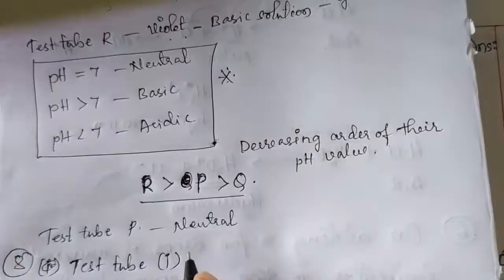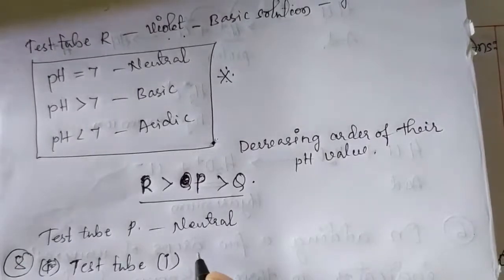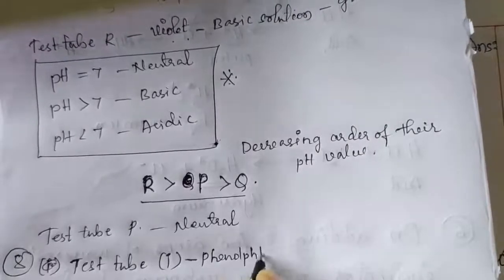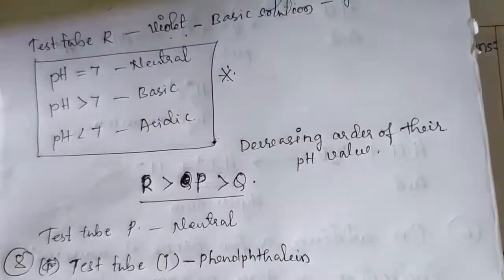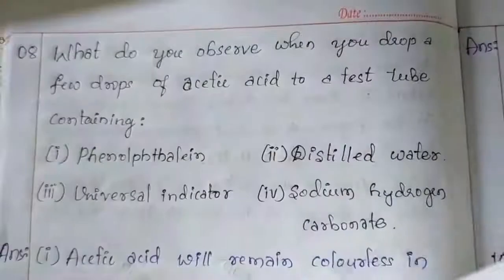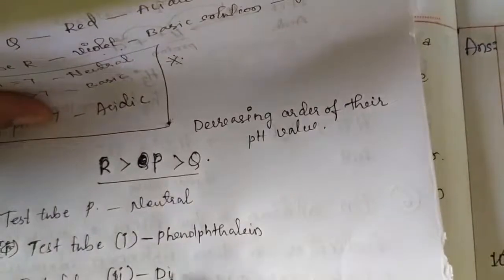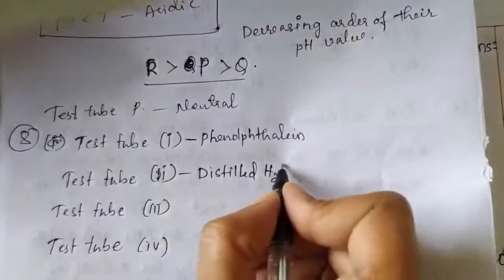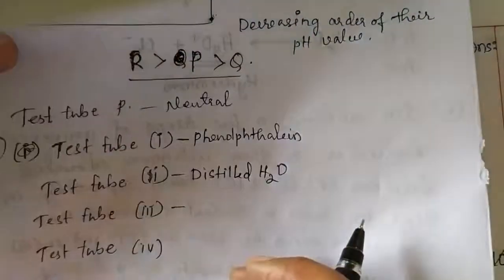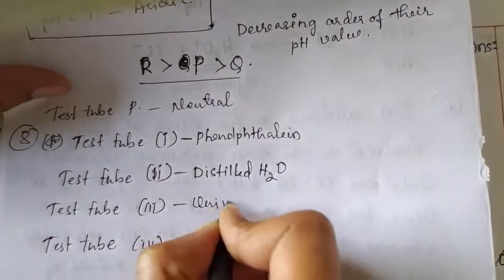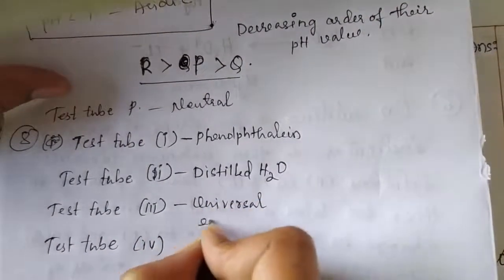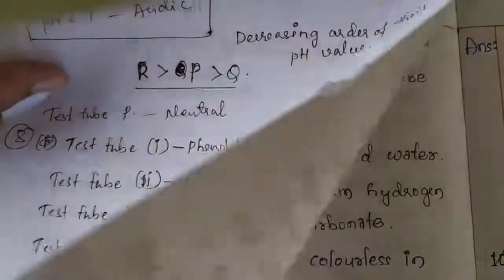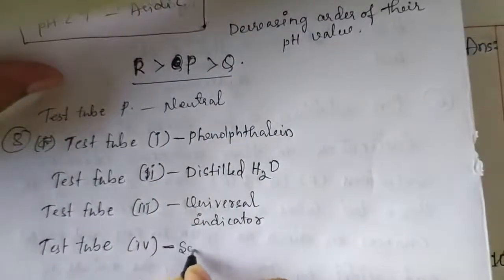In the first test tube they have taken phenolphthalein indicator, in the second one they have taken distilled water, and in the third one they have taken universal indicator. In the fourth test tube they have taken sodium hydrogen carbonate.